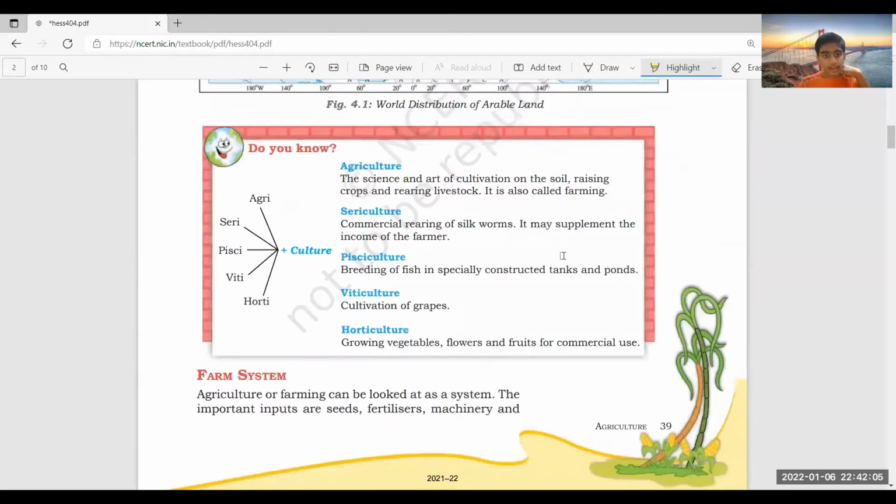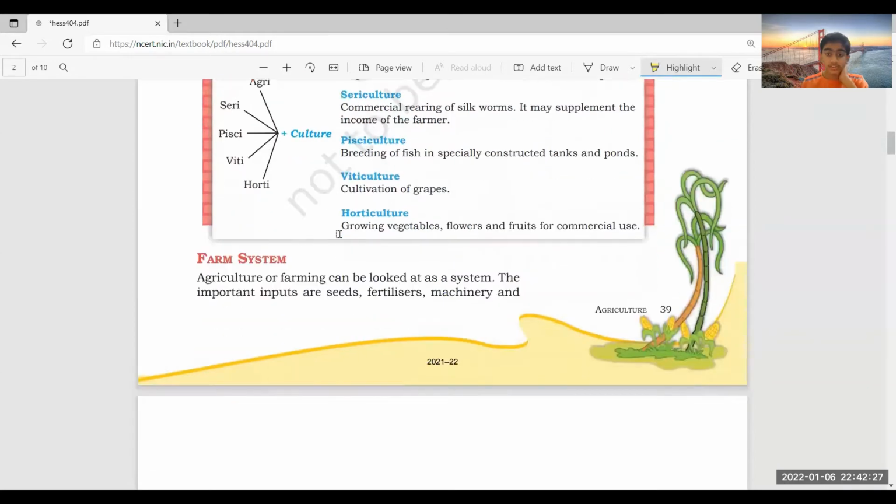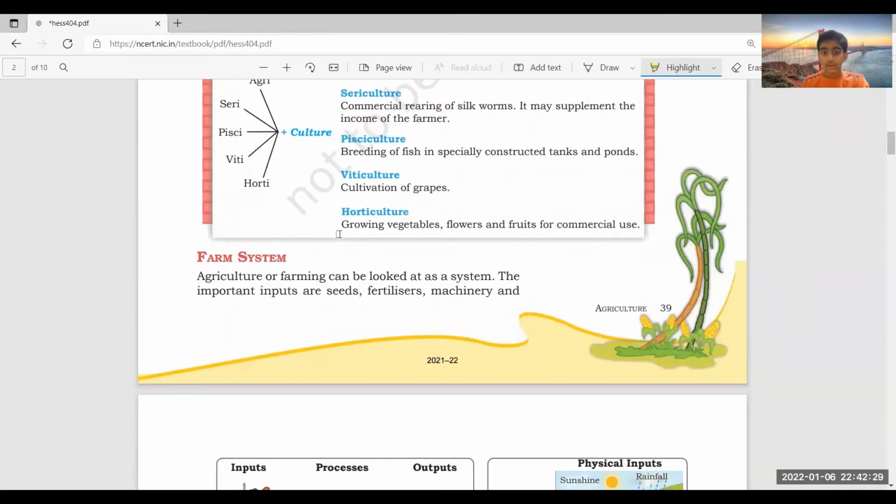Now, when we talk about agriculture, of course, we know it means farming. We rear livestock or we raise crops. This art, this way of cultivation on the soil or rearing animals, is known as farming. Sericulture means rearing of silkworms, which we've learned in our earlier classes. Pisciculture means breeding of fish. Viticulture means cultivation of grapes, and horticulture means growing vegetables, flowers, and fruits for commercial use.